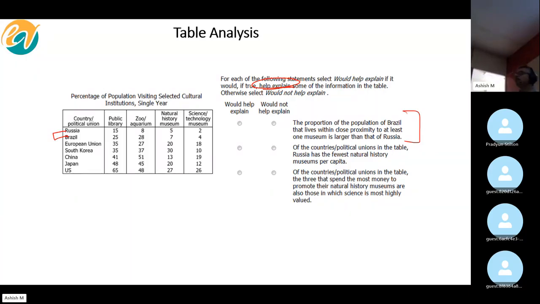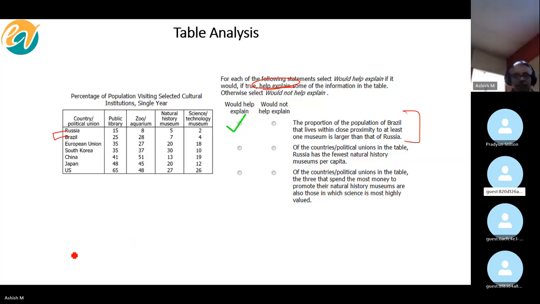In fact, if there is a museum in Delhi, how likely is a person in Brazil to visit it? Guys, are you convinced? See, this is also not a difficult question, Mr. Sanjeev. All right, okay.